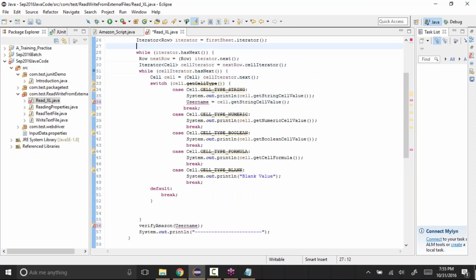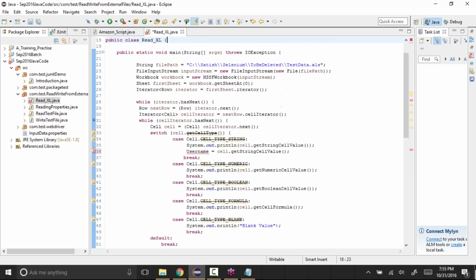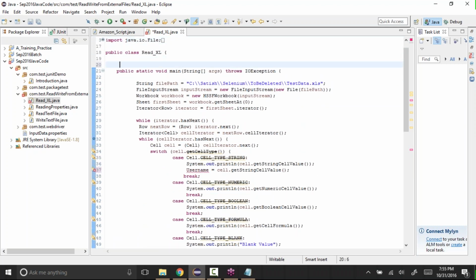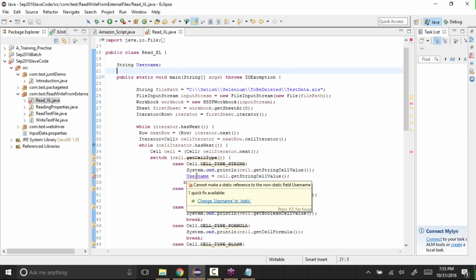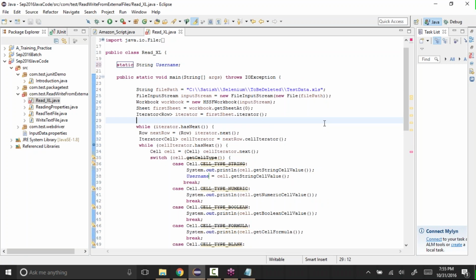And I'll say somewhere here, string username. Save it. Is it throwing an error?